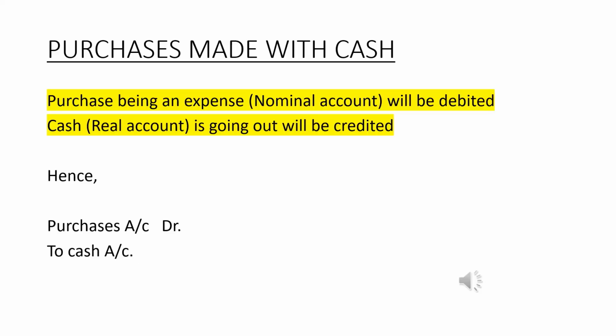Purchases made with cash. That means we are making the purchase and we are paying by cash. So that means purchase and cash account are here being affected. Purchase comes under nominal account, and the rule for nominal account is debit all expenses and losses. So it is an expense, so purchase account will be debited. Cash relates to real account, and the rule for real account is debit what comes in, credit what goes out, and cash here is going out of the company. So the entry will be purchases account debited to cash account.